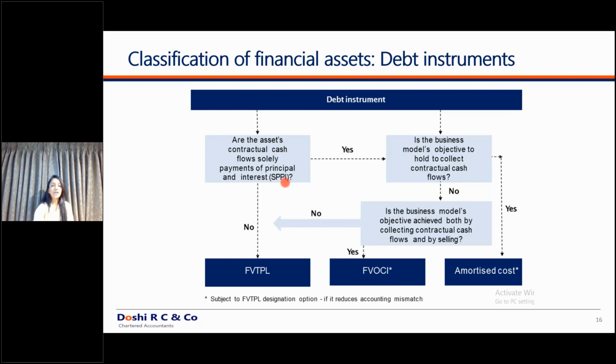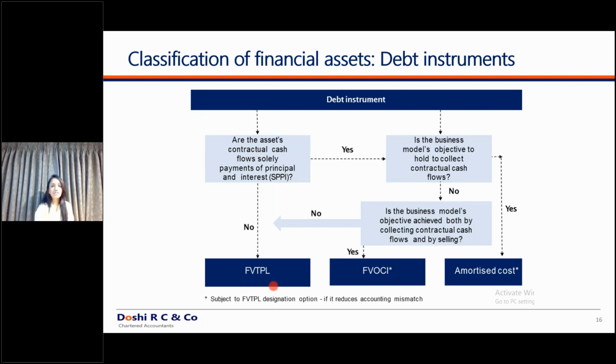Understand that by default, for any equity instrument, if it is an equity of a company, your SPPI test is not getting met. Under equity, you never have an interest component. Under equity, you never have the principal component. So if it is an equity instrument, by default, remember that it will never fall under amortized cost, and it will never fall under fair value through OCI also.